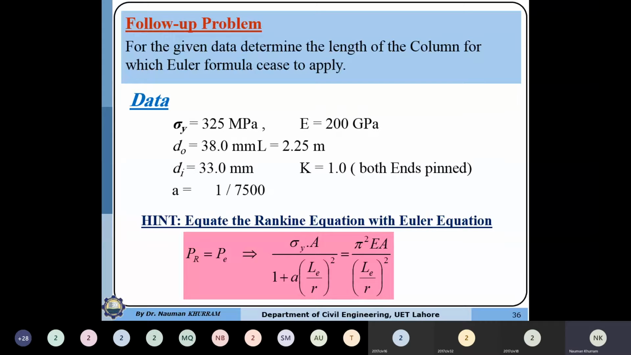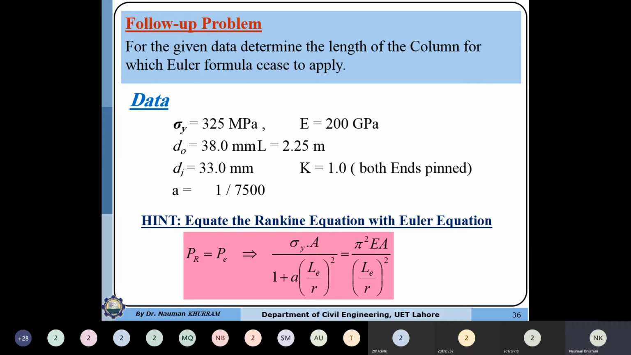Sigma y is given as 325 megapascal, the modulus of elasticity is 200 gigapascal, the outer diameter is given, the inner diameter is given, the length is also given, a value equal to 1 is given, and a value is also given. I am letting you know that a hint is given: the Euler formula ceases to apply.